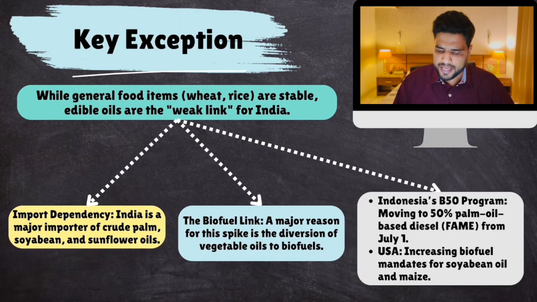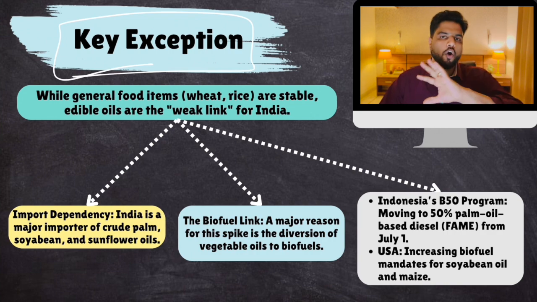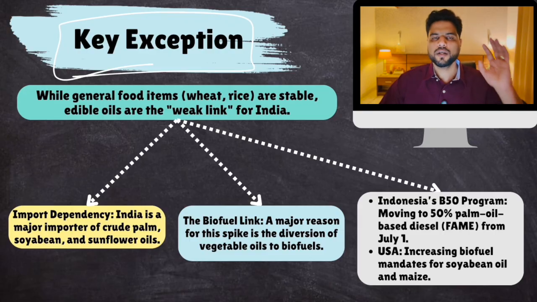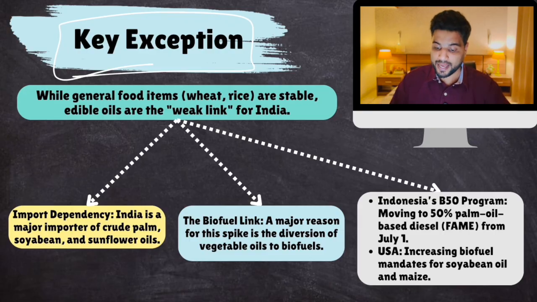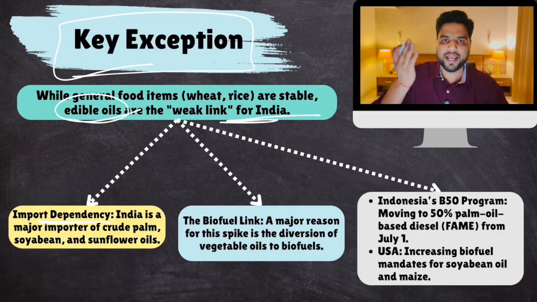Now, the key exception is, remember, food items are categorized into 5 categories, right? All 4 categories are showing very little inflation except edible oils. Edible oils is still there, and this is the weak link for India because India's import dependency is high. And why have edible oils seen a higher rise?